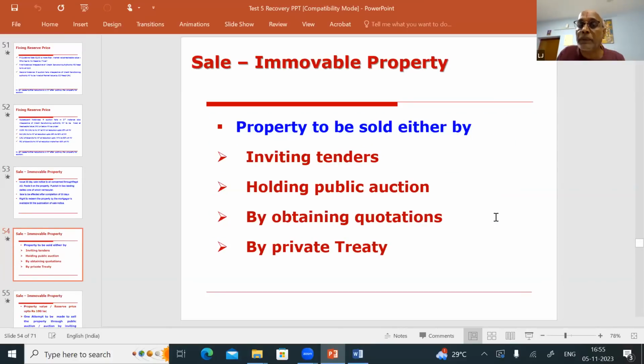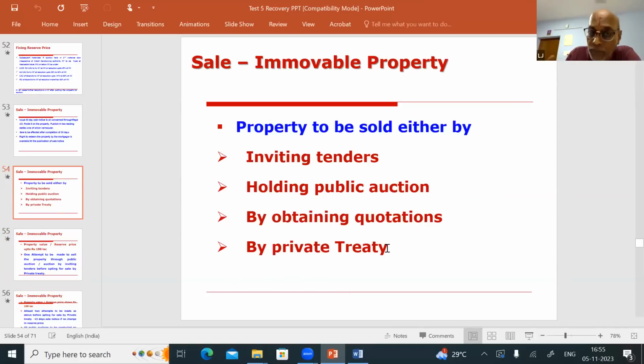Then how are you going to sell the property? By inviting tenders, or holding a public auction, or by obtaining quotations, or by private treaty. Private treaty means one-to-one. Okay, we can do that. Now, a public auction is to be conducted. Yes, you failed in the public auction. So the public tender failed. In that case, you can go for a private treaty. Some people may not be willing to participate in the tender. They will come to you personally and say, "Sir, I am prepared to take the property at the reserve price you have fixed. I don't want to participate in the tender." In that case, is a private treaty possible?